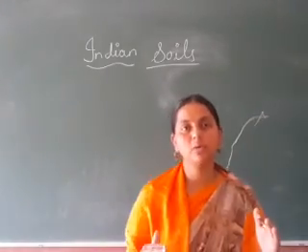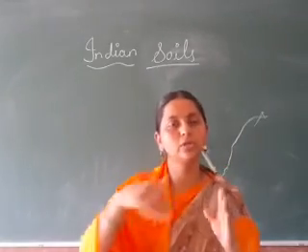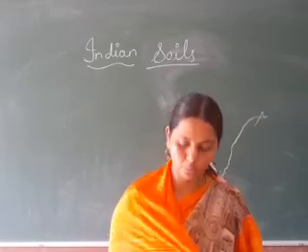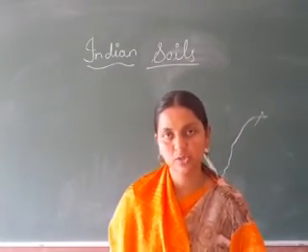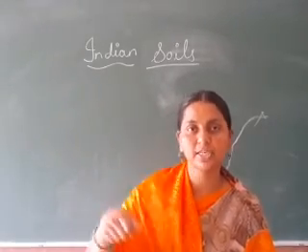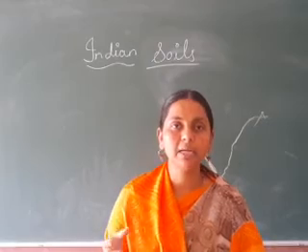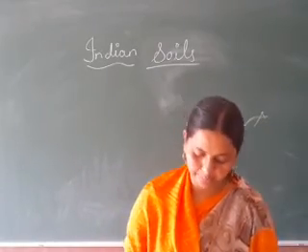Next, contour farming. On the slopes where mountains and all will be there, you should do cultivation horizontally against the mountain, so that the soil will not easily come down. Next, construction of check dams. Understood? Where the water flows, check dams should be built. By this, what will happen? It will not carry soil particles with it. The soil will be deposited, and later on it will be removed.